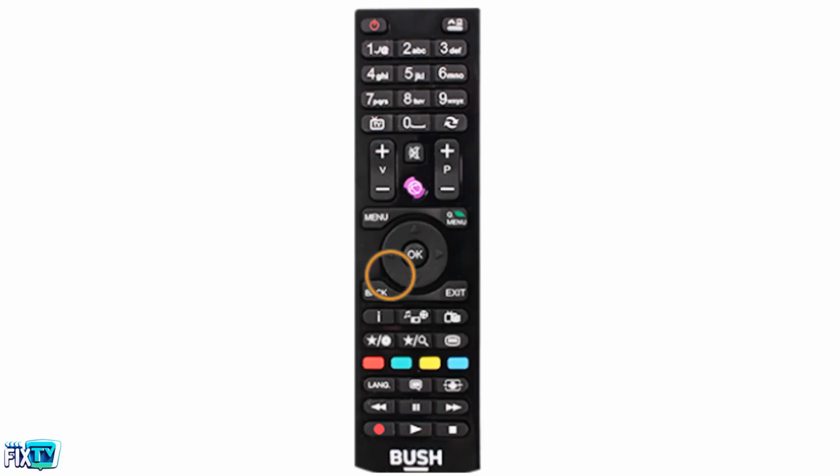Channel list. Back. Exit/return. Multimedia browser. EPG, electronic program guide, in DVB channels. Text. Red button. Green button. Yellow button. Blue button.